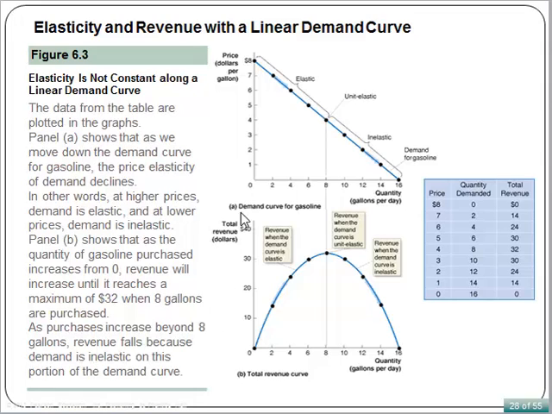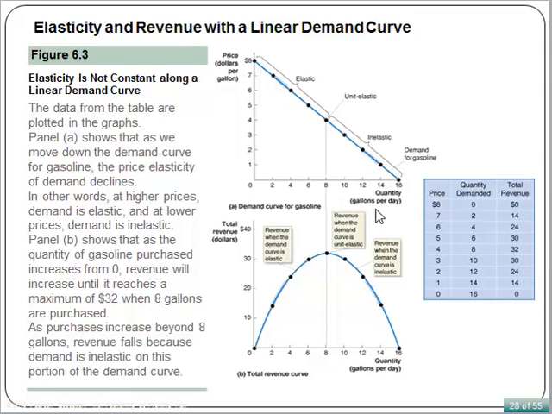This slide shows us the relationship between the price elasticity and the total revenue along the same demand curve, as illustrated. Remember, we learned that price elasticity of demand is not the slope of the demand curve. The slope of a linear demand curve is the same, but along most demand curves, elasticity is not constant at every point.